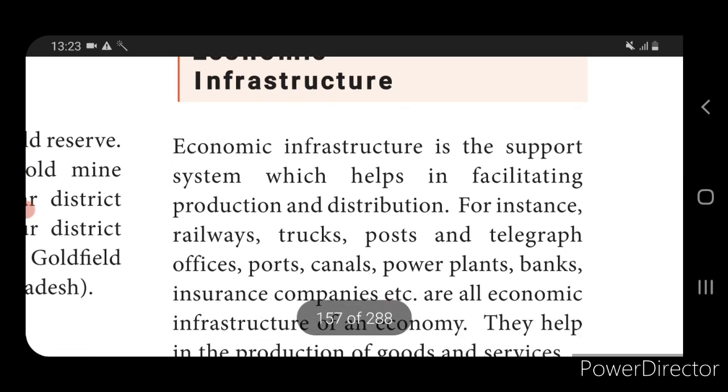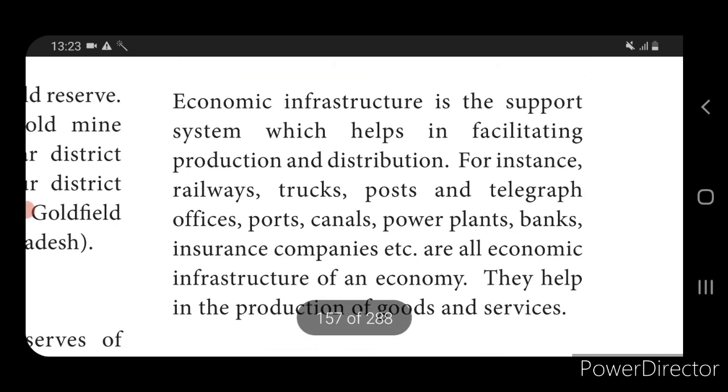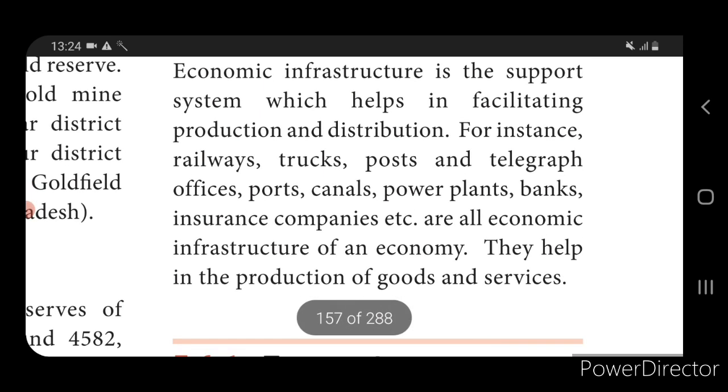Economic infrastructure includes transport, communication, energy, irrigation, and monetary and financial institutions. So this economic infrastructure deals with transport and communication, for instance railways, trucks, post and telegraph offices, ports, canals, power plants, banks, insurance companies, etc. These are all needed for the development of production and distribution. They are all the economic infrastructure of the economy, and they help in the production of goods and services.